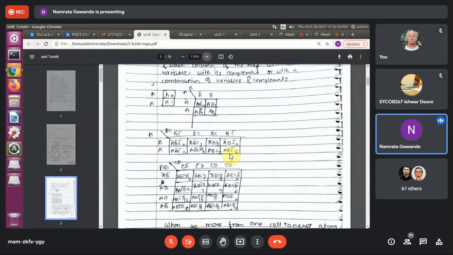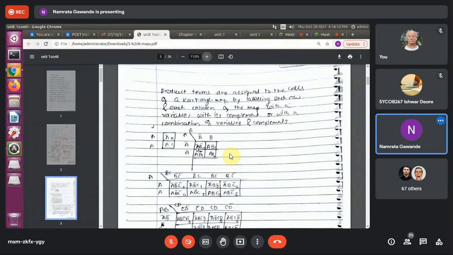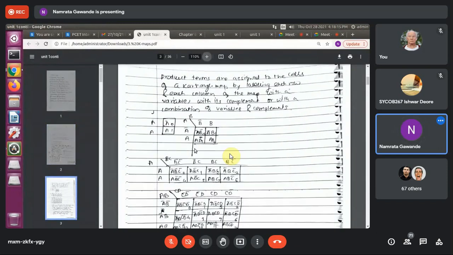Okay. Is this visible to you? Yes, ma'am. Okay, see this part. See this structure now. This is not written in terms of zeros and ones. This is written in terms of variables, right? A and B. So 0 means what? A bar. And 1 means what? A. Right? In the same way, here B variable is taken.